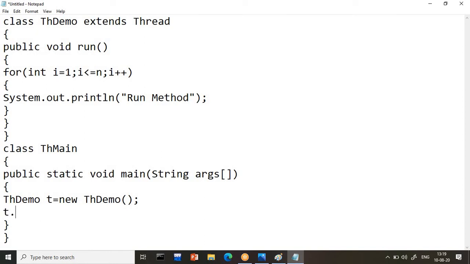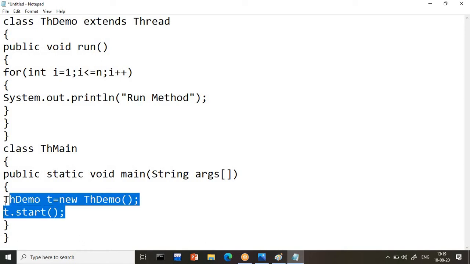Either the run method. If I call the run method directly, this will not be a multi-threading concept. Compulsorily, if you want to use the run method, you have to call the start method. Start means what? Sir, if I call the run method, what will happen? That is also something we are going to discuss in a few minutes. Now if I call the start method, what will happen? One thread will be created here.